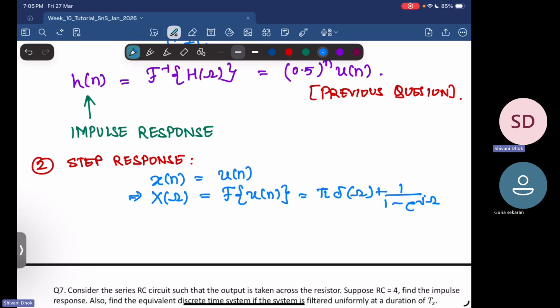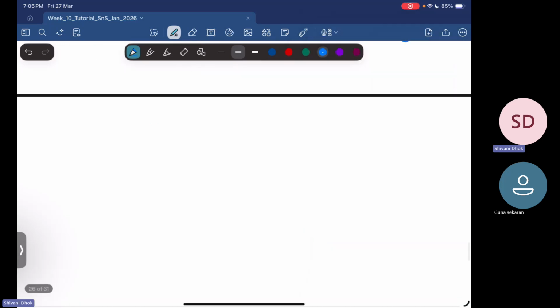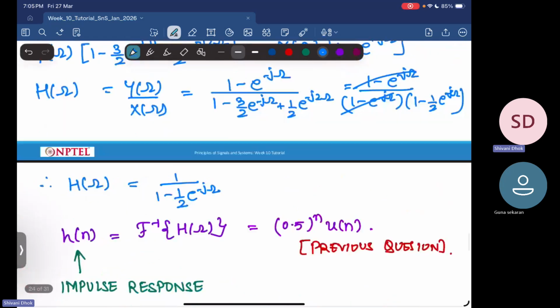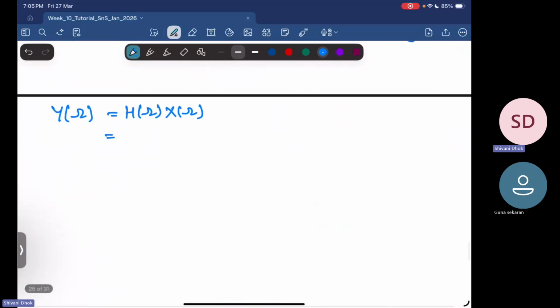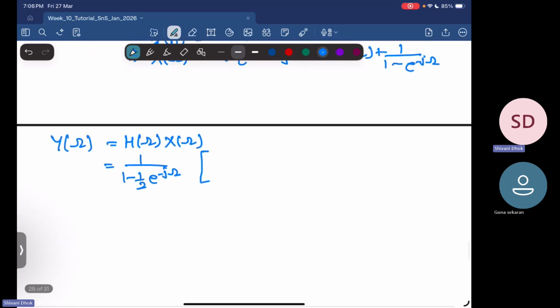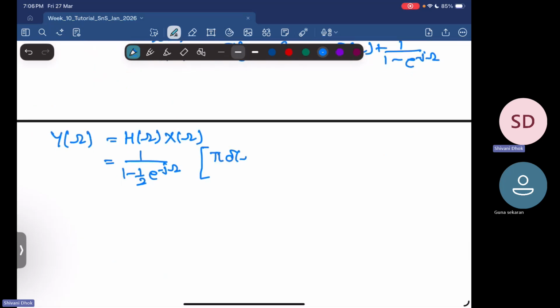So we need to look at Y of omega. Y of omega is H of omega into X of omega. H of omega is 1 upon 1 minus half e power minus j omega. So 1 upon 1 minus half into e power minus j omega multiplied by X of omega, which is pi delta omega plus 1 upon 1 minus e power minus j omega.